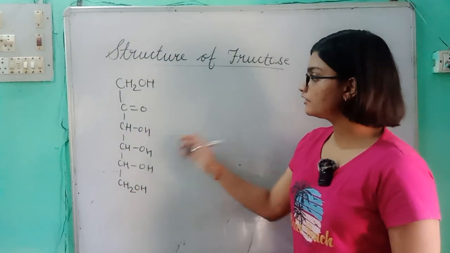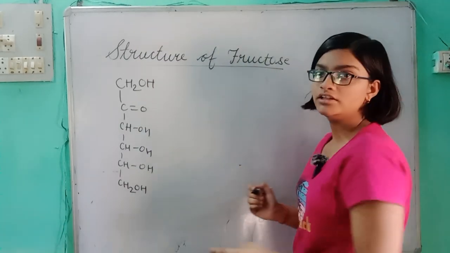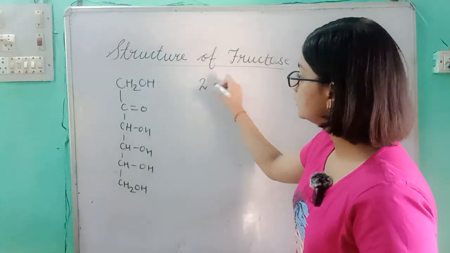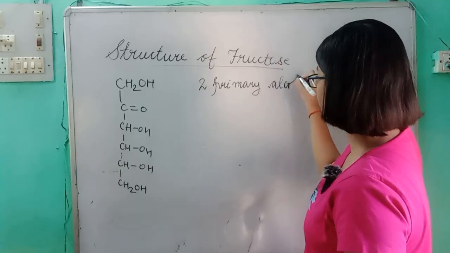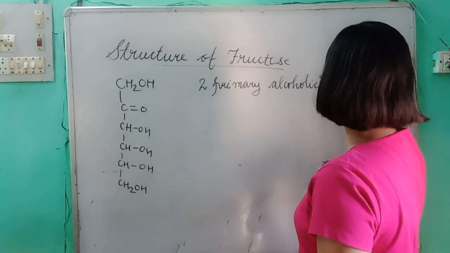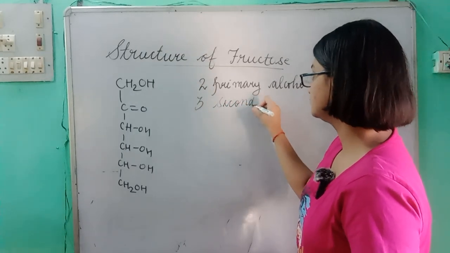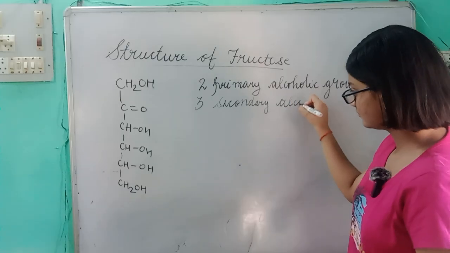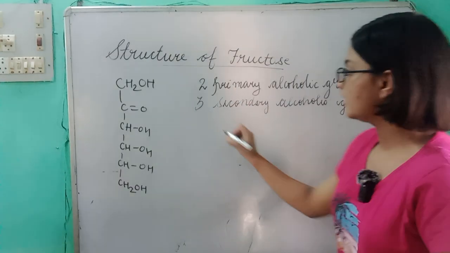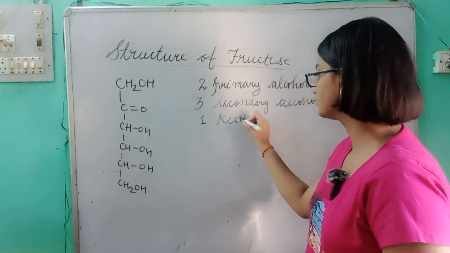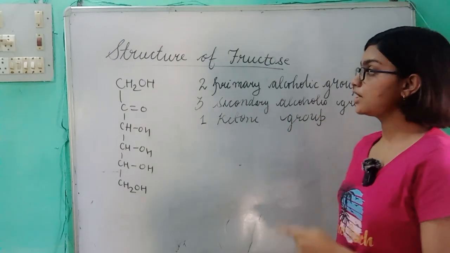So, this is the structure of fructose, having two primary alcoholic groups, three secondary alcoholic groups, and one ketone group. So this was the structure of fructose.